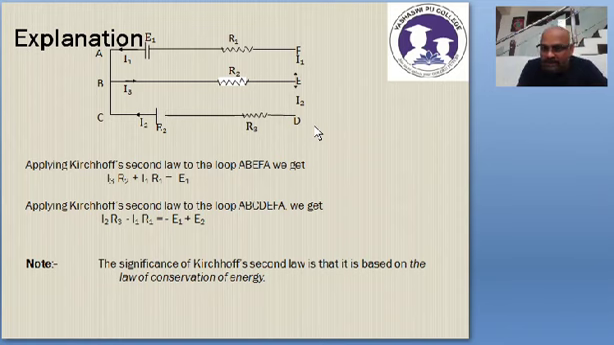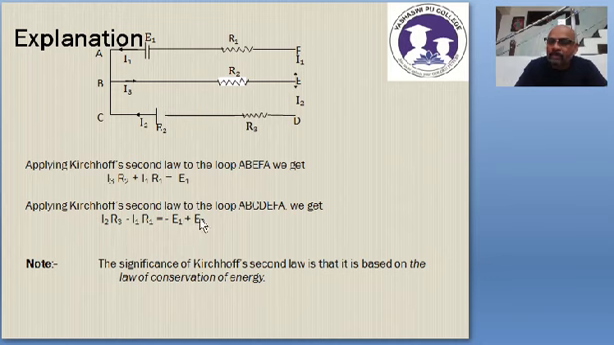Now I look at the cells. What did I get? Plus I2 R3 minus I1 R1 is equal to, now look at the cells, E2 should be taken with positive sign. Why? Because I am moving from lower potential to higher potential. And similarly, when I came here I met the positive terminal of E1 first. That means I am moving from higher potential to lower potential, therefore E1 should be taken with negative sign. E2 should be taken with positive sign.